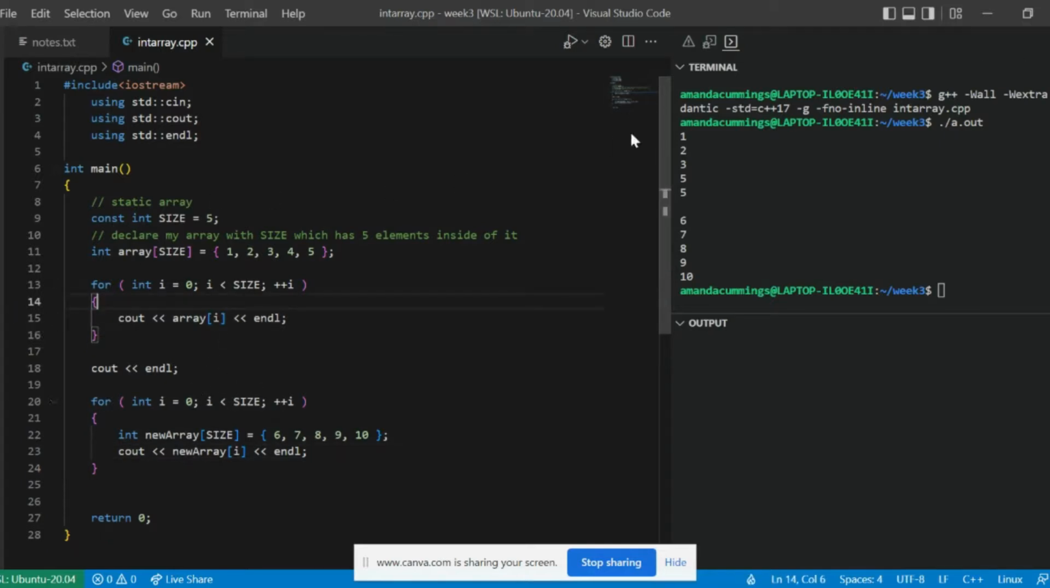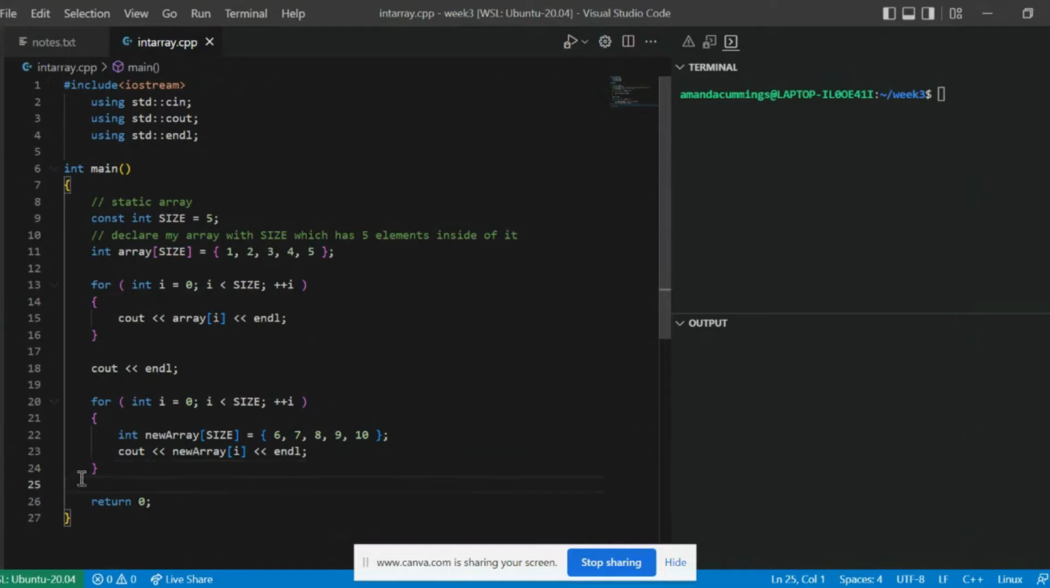So now I should display 1, 2, 3, 4, 5, 6, 7, 8, 9, 10. However, before we do that, I'm going to show you that I don't have access to my new array outside of my for loop. As you can see, squiggly lines. Oh no! It's because it's inside my for loop, and so it's inside this scope. This curly brace and then this curly brace indicates what scope it is in, and it is not going outside of that.